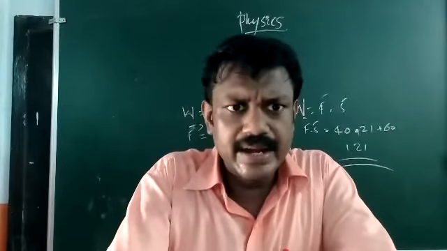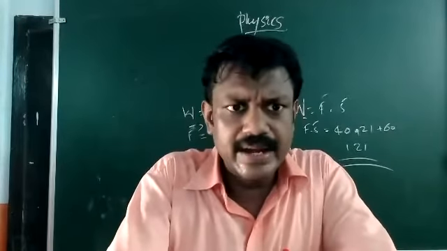If two vectors are given and they are perpendicular, and you have to find the value of m, how can you solve it? If two vectors are perpendicular, then their dot product becomes 0.